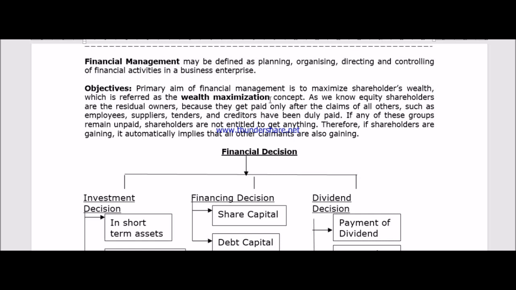Alright, did you get it? Now, if we bring that same idea to a business firm, a company, we get the same thing. How? I told you there are two sources of business finance. What are those? One is debt capital, another is share capital. And there are two types of shares: equity shares and preference shares.